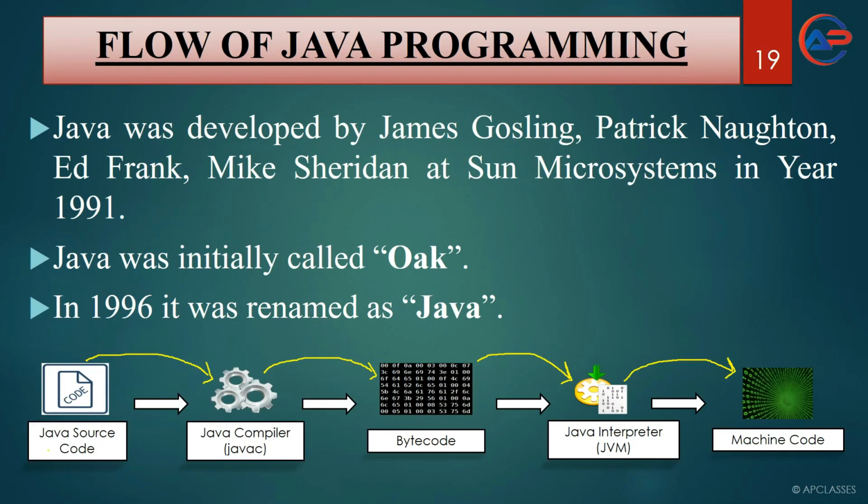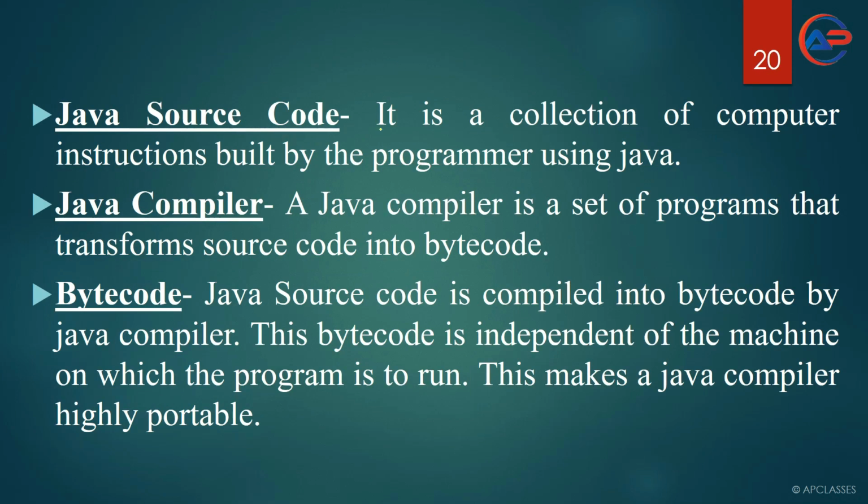Let's move to the definitions. First, we are going to discuss what is Java source code. Java source code is a collection of computer instructions built by the programmer. Basically, Java source code is written by a programmer. Whatever code you write in Java as a programmer is called source code or starting code.